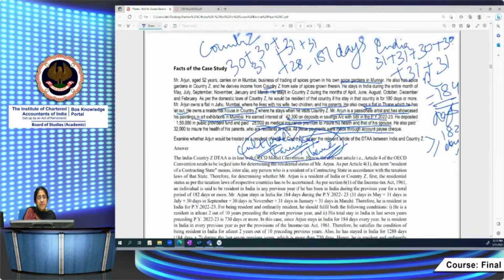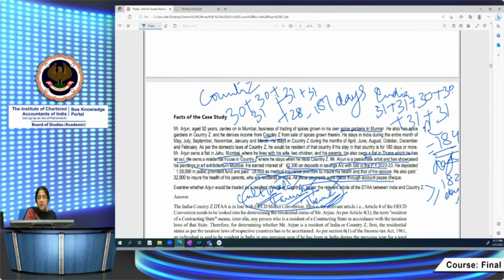That, of course, they've not asked for in the question, but you can go about computing because he's a resident in India. You have to take his global income and see there. Thereafter, if any income is exempt by virtue of the DTA, you must provide for the relevant tax credit. As of now, this question only requires you to determine the residential status. Since he is resident in India as per the domestic laws of both countries, the tiebreaker rule will apply. Permanent home in both countries. Thereafter, center of vital interest is in India. So he is resident in India by virtue of the DTA between India and country Z.